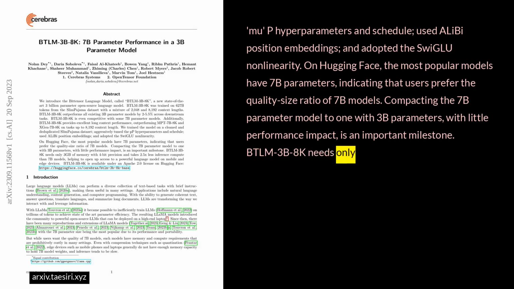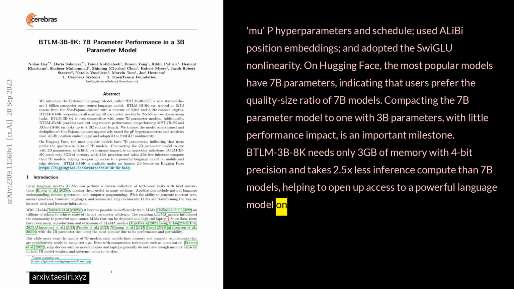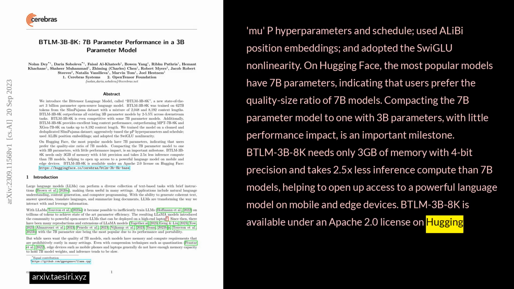BTLM-3B-8K needs only 3 GB of memory with 4-bit precision and takes 2.5x less inference compute than 7B models, helping to open up access to a powerful language model on mobile and edge devices. BTLM-3B-8K is available under an Apache 2.0 license on Hugging Face, the project's website.